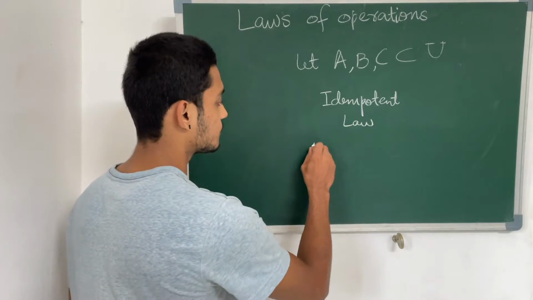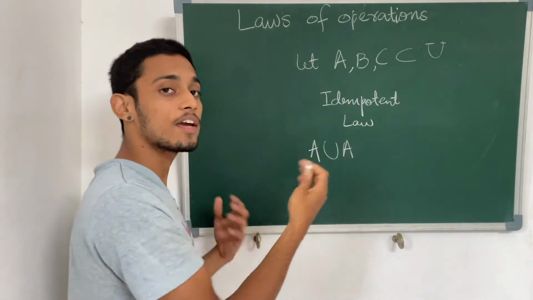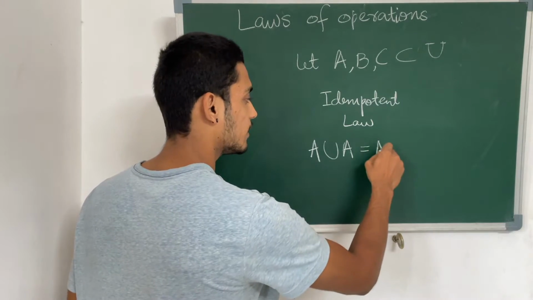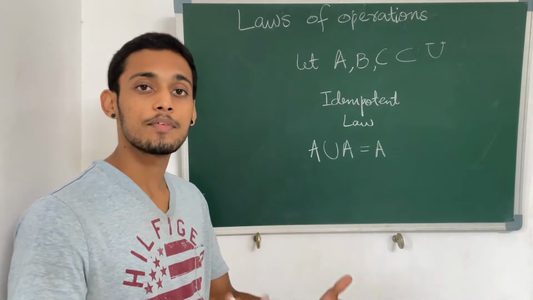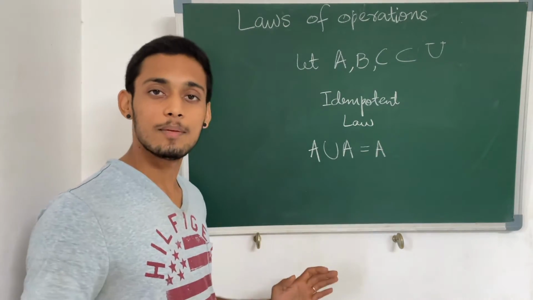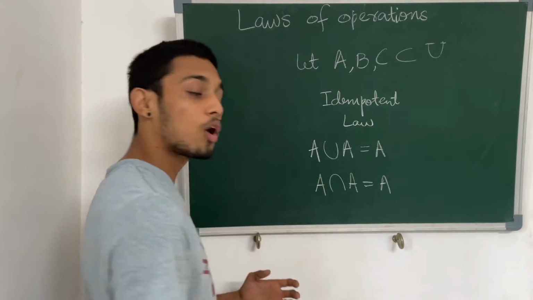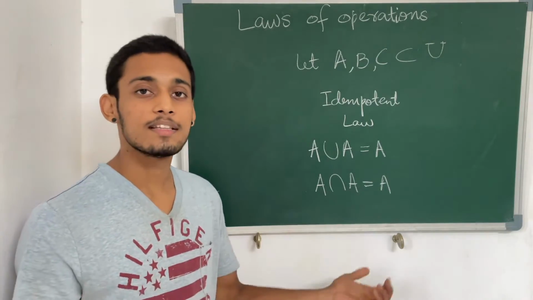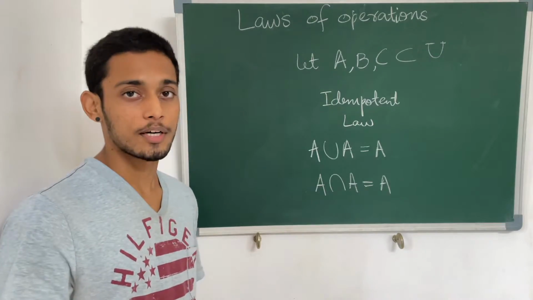So what it means is you're operating this set with itself. So the union of A and A, you might have guessed it's the same thing, right? If you're combining the elements of the same set, you end up with the same set. It's not like you end up with 2 times the numbers, because in a set we don't do repetitions. The same elements you will end up with. Similarly, intersection. What are the common elements between the set A and A? The same elements. You don't have anything new or anything less. It's the same thing. So this is the idempotent law.